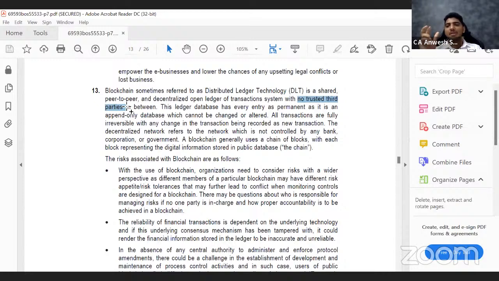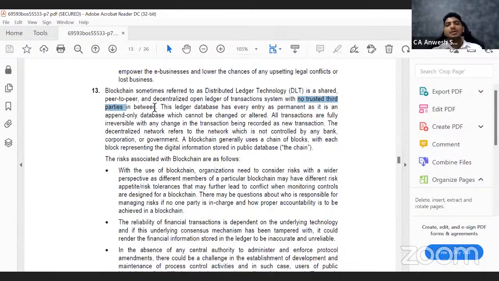Now, who is a trusted third party? Whenever I'm doing a banking transaction, the bank is a trusted third party. I know that whenever I'm paying 10,000 rupees, the bank is actually going to deduct 10,000 rupees. It is not going to deduct 15,000 rupees. So there is a trusted third party. But when I'm using blockchain technology, there is no trusted third party. It is always peer-to-peer. Then comes the question: sir, if there are only two persons and no banks, it sounds good, but at the same time, there is certain risk involved. Okay, so what are the risks that are involved?